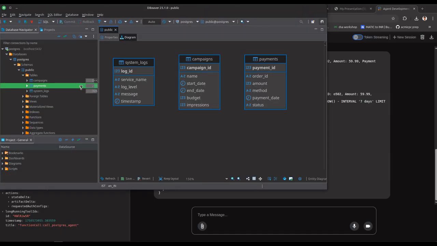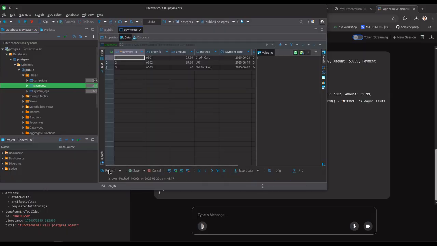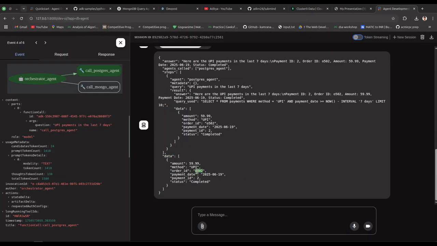Let's verify the data. Let's go to the payments collection and see the DB. Okay, we can see that there is only one entry that has the method UPI. UPI is a payment system that is widely used in India, but yeah, this is the payment system, and we can see that the order ID is 502. Let's see what we have here. Yeah, cool. The order ID is also 502.